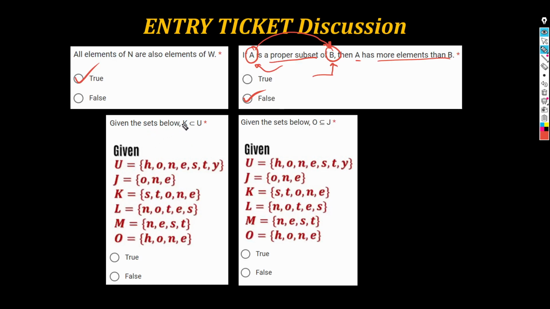Next, given the sets below, U, J, K, L, M, O, sabi rito, K, remember, this is also the symbol for proper subset. K daw is a proper subset of U. Remember, U, dinefine na natin yan sa ating asynchronous materials. We use U to mean the universal set.